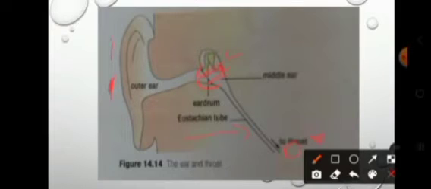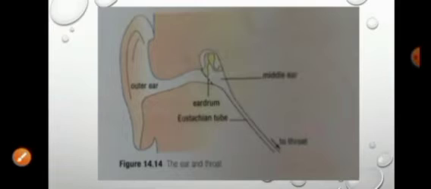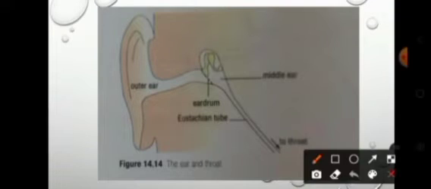When you swallow, you open up the eustachian tube and you allow all of these gases to be drawn down into the throat. Now, instead of the eardrum being pushed outward by the increased pressure, when this pressure is no longer there, the eardrum is going to pop back into place. And this is the popping sound you hear.